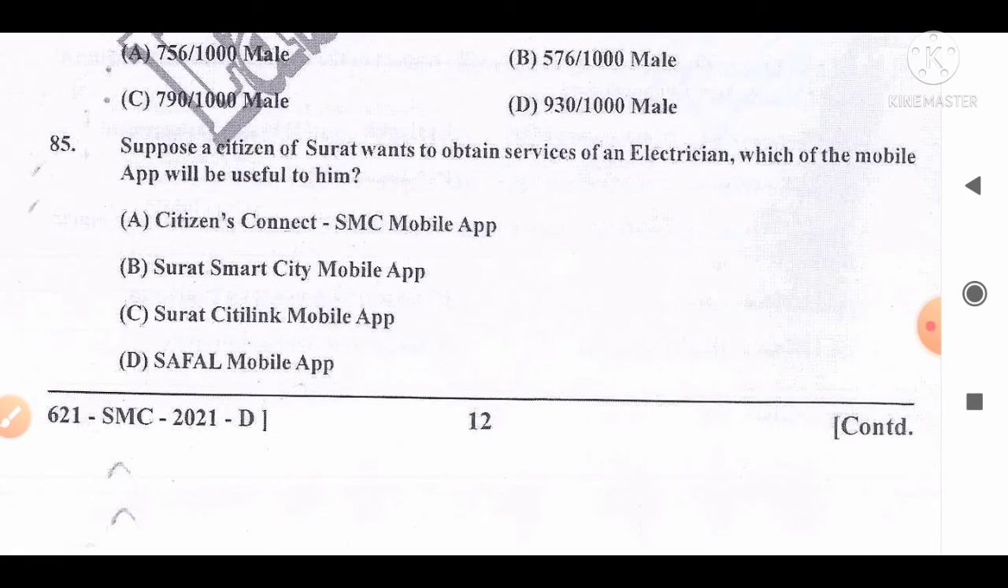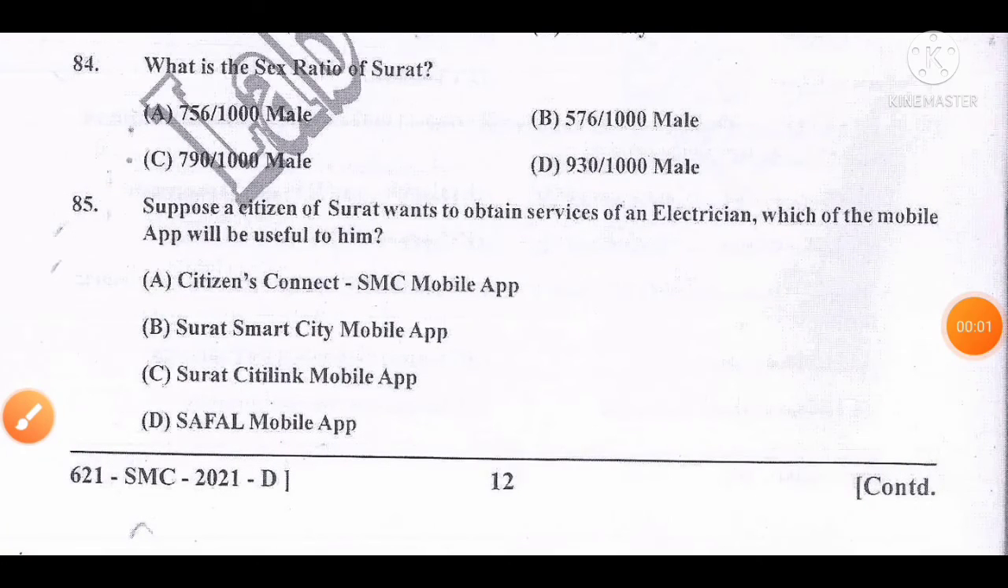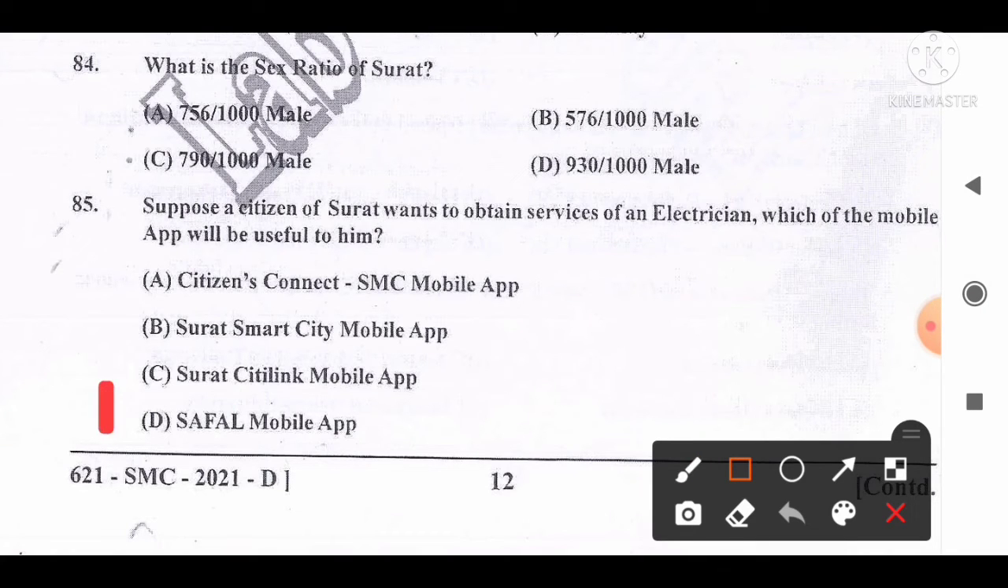Suppose a citizen of Surat wants to obtain the service of an electrician. Which of the following mobile apps will be useful to him? The options are A. Citizens Connect SMC mobile app, B. Surat Smart City mobile app, C. Surat CityLink mobile app, D. Safal mobile app. The correct answer is option D. Safal mobile app serves as a bridge between service seeker and service provider, and through this application you can access various services like electrician, plumbers, etc. The full form of SAFAL is Surat Action for Augmenting Livelihood.